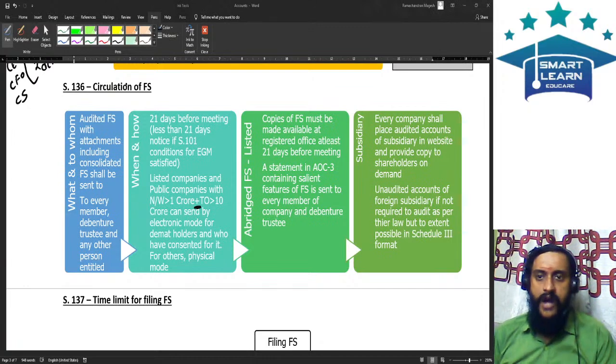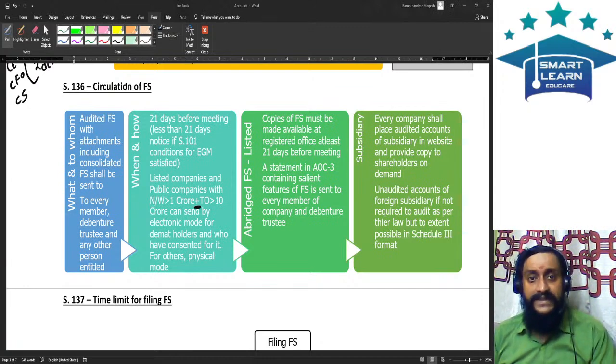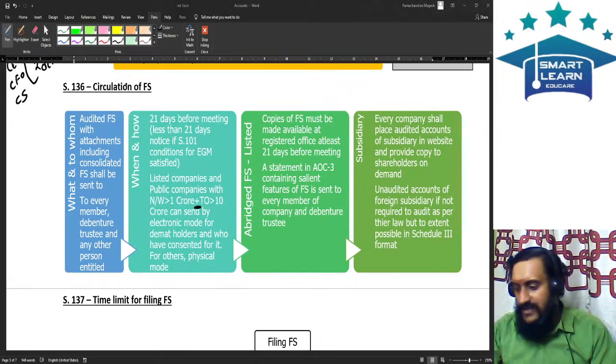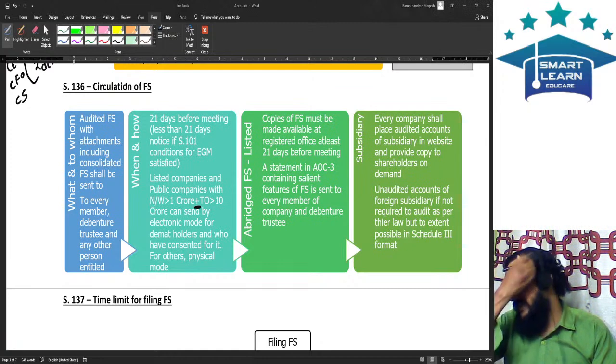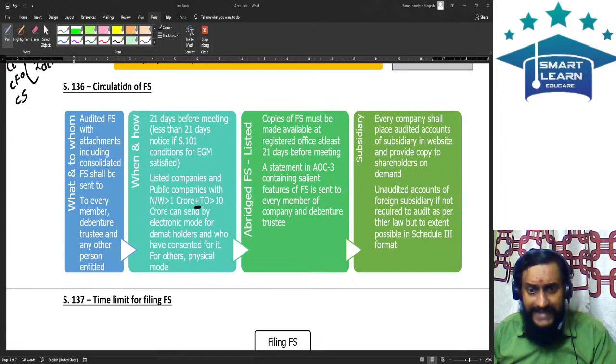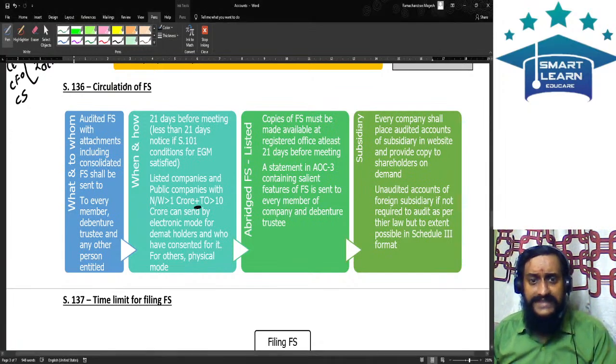Generally, in all the conditions we saw earlier, were they net worth based or turnover based? It was either, as we discussed: paid up capital of 500 crore or more, net worth or turnover of 1000 crore or more, outstanding borrowings of 500 crore or more. But here he is telling both the net worth as well as the turnover.